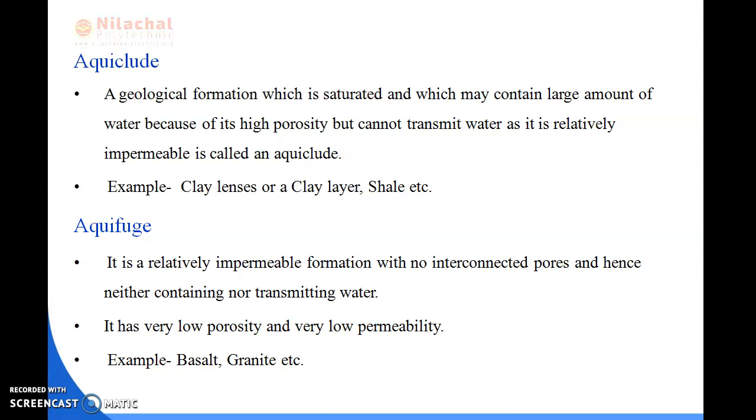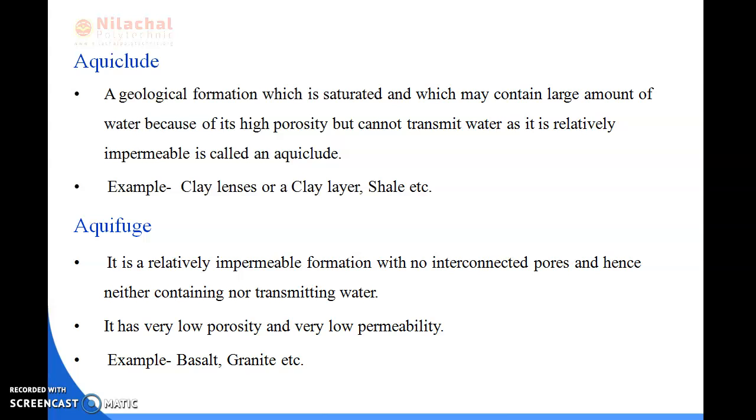It has no interconnected pores and it can neither contain the water nor transmit the water. It only passes through the aquiclude or the aquifer. It has low porosity and low permeability, for example basalt or granite.